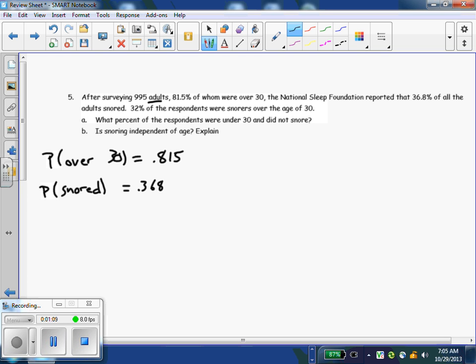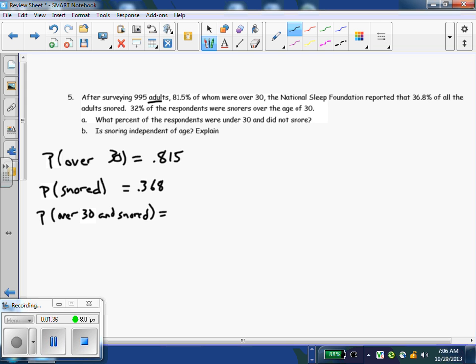That's not saying that, given that they were one or the other, that's the probability that they were over 30 and snored. We don't have a separation there like we do with a lot of conditionals. It's not saying if they were over 30, then 32% of those folks snored, or if they were snorers, then 32% were over 30.